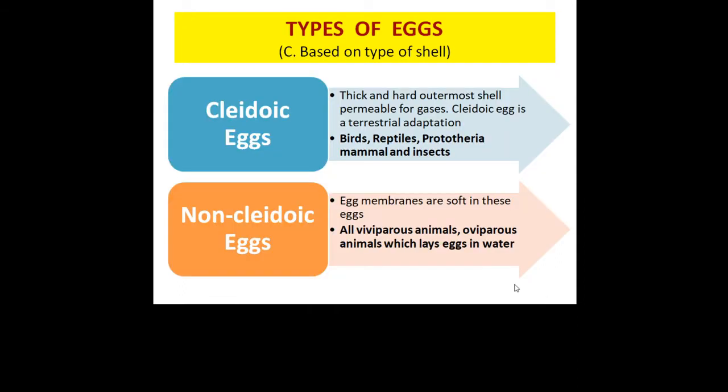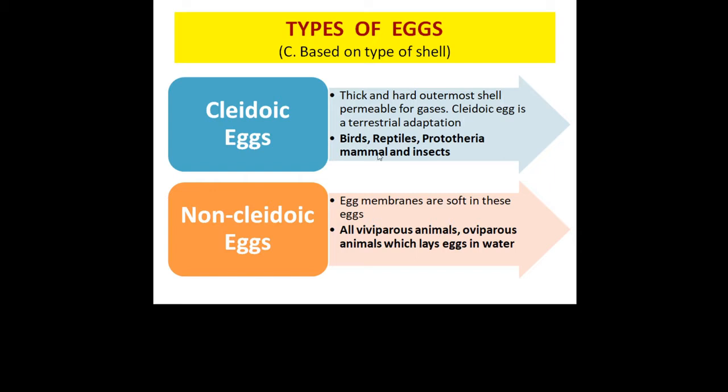Third category of differentiation of eggs is based upon type of shell. Based upon this, eggs can be of two types: cladoic eggs or non-cladoic eggs. Cladoic eggs have thick and hard outermost shell which is permeable for gases. They also have large amount of yolk. These eggs are terrestrial adaptation.